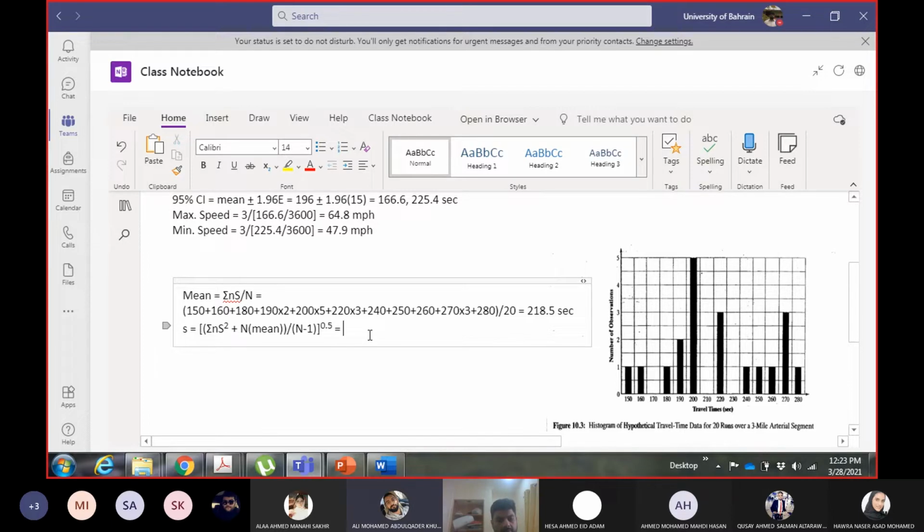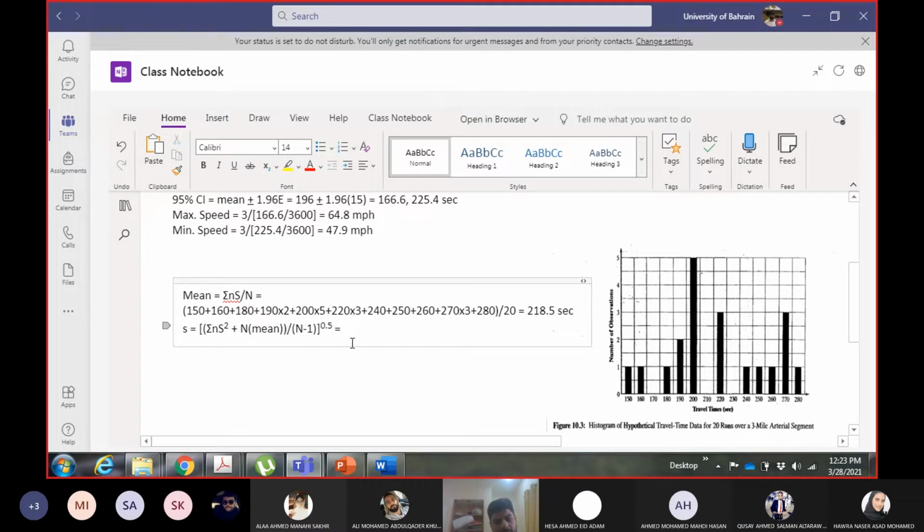218.7. 218.6. Your mean is 218.5. Standard deviation cannot be the same. No. Standard deviation will always be less than mean. Okay, this is a check. Standard deviation will always be less than mean.